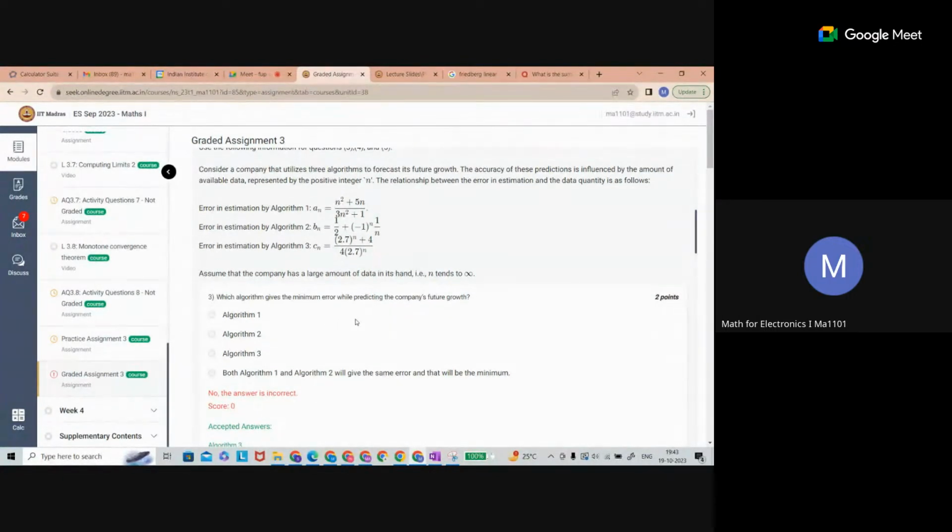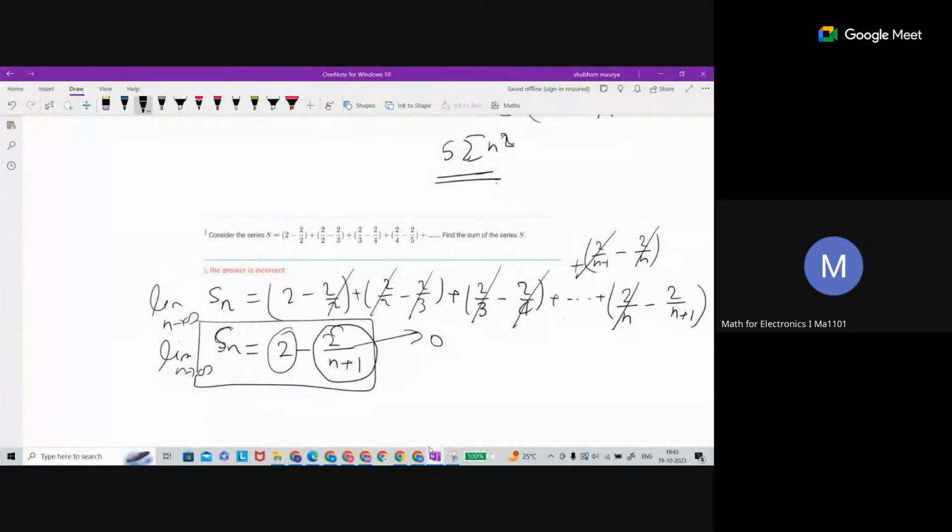So if the data is larger and larger, suppose the company gets more and more data. Suppose you have this much data, and based on this data you want to predict something.